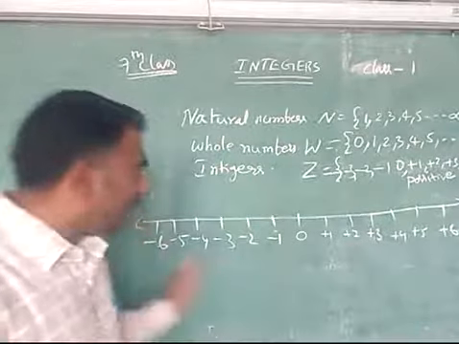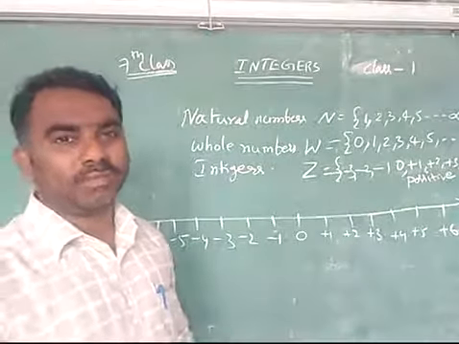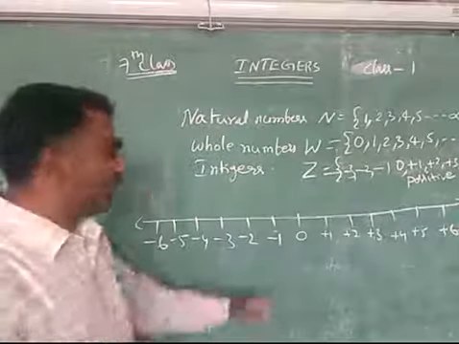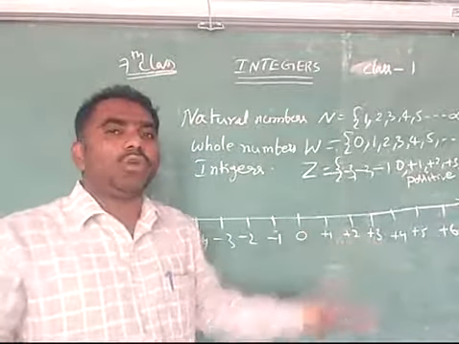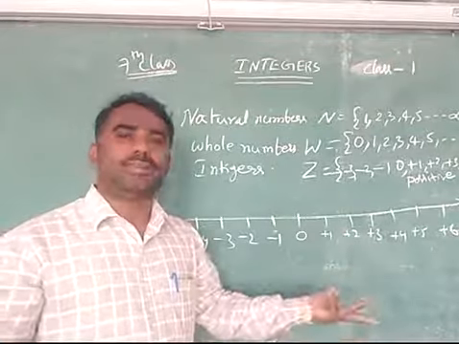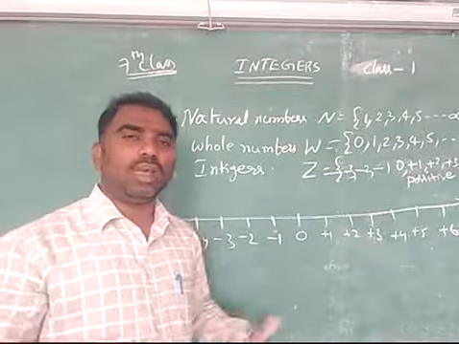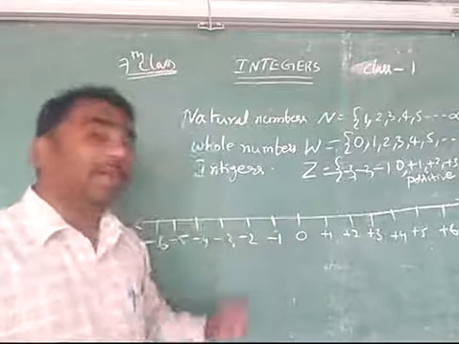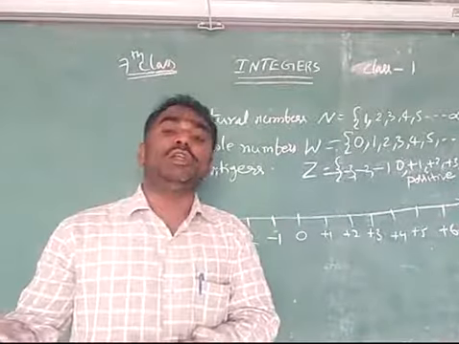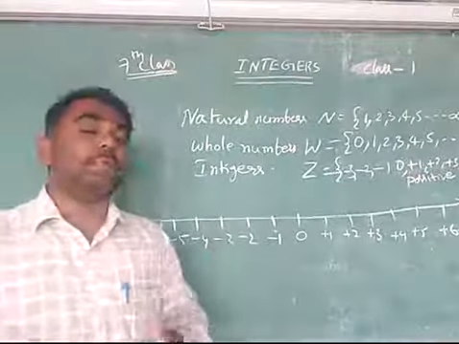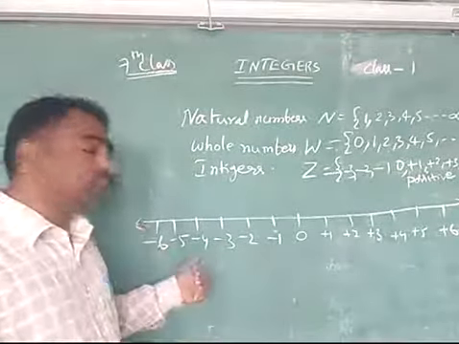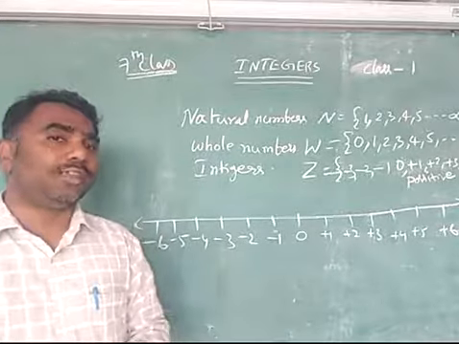And then the second question, which is the smallest integer? Out of these all, which is the smallest integer? Maybe you'll get confused and say, sir, 0 is smallest. No, 0 is not the smallest. 0 means what? I have no money, I didn't borrow anything. That is called 0. What about the -1? I borrowed 1 rupee. What about the -2? I borrowed 2 rupees. What about the -3? I borrowed 3 rupees. What about the -4? I borrowed 4 rupees.